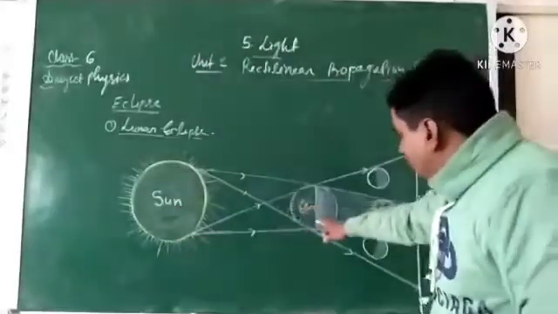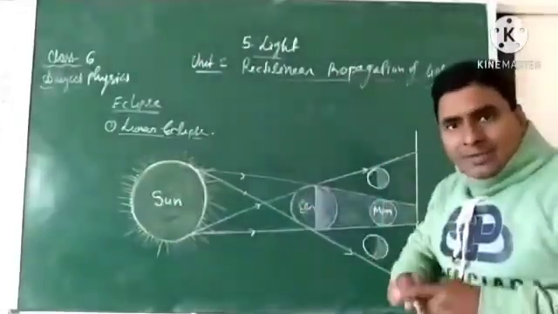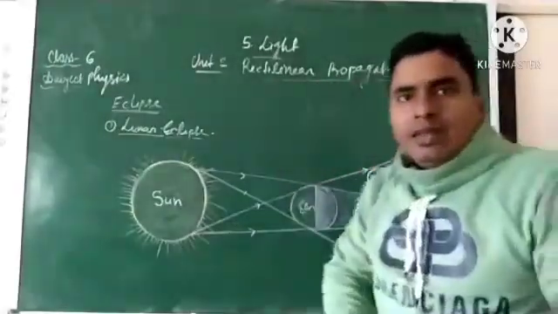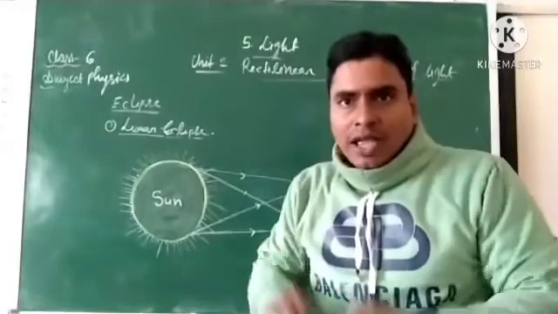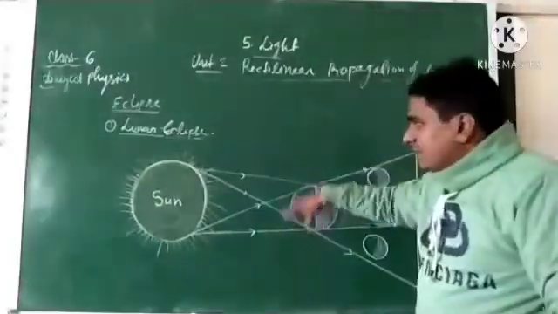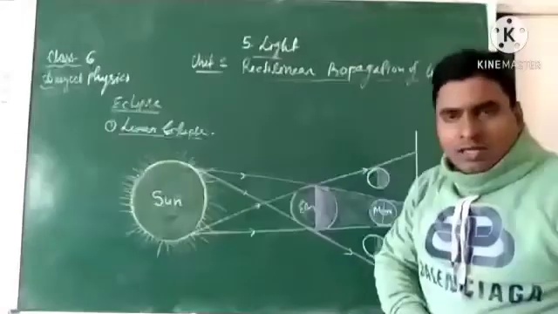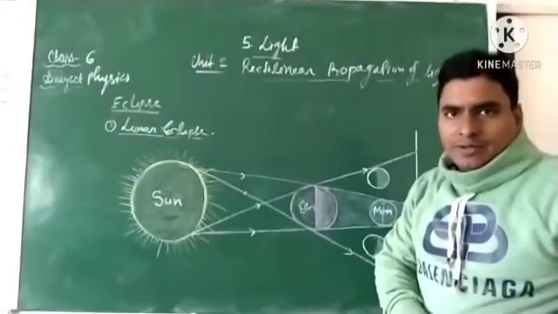When the earth is in between the sun and moon, a lunar eclipse is formed, and when the moon is in between the sun and earth, a solar eclipse is formed.